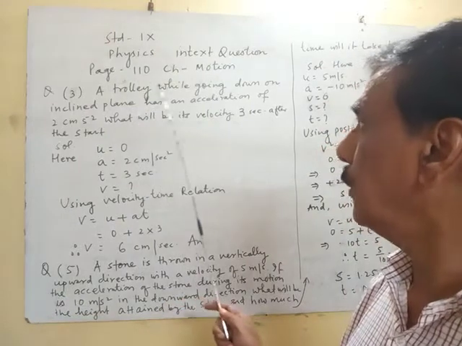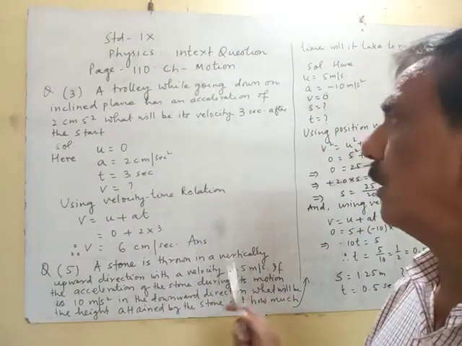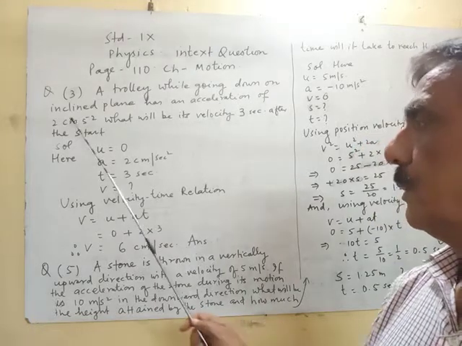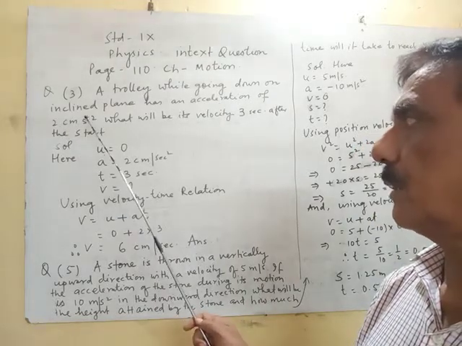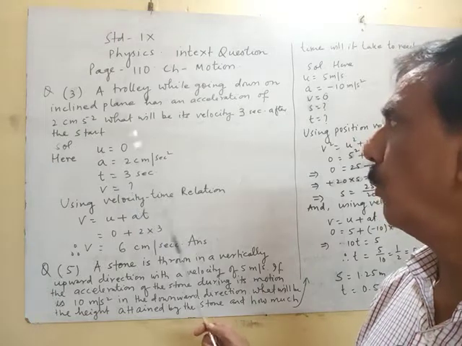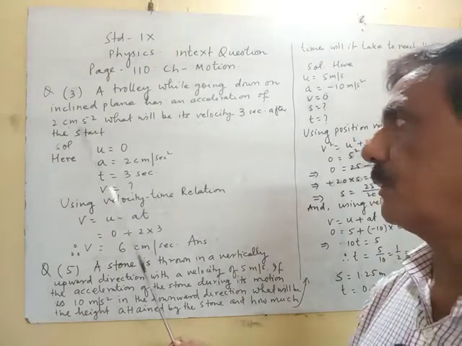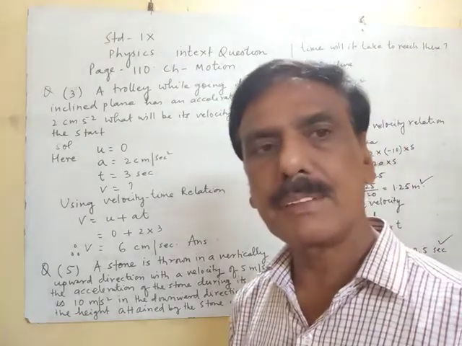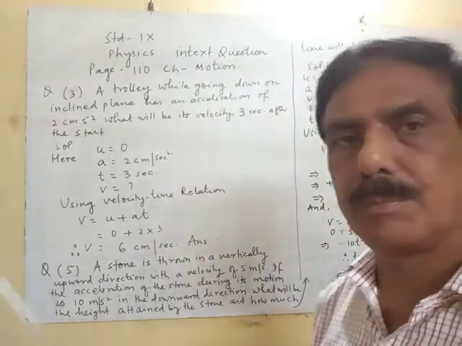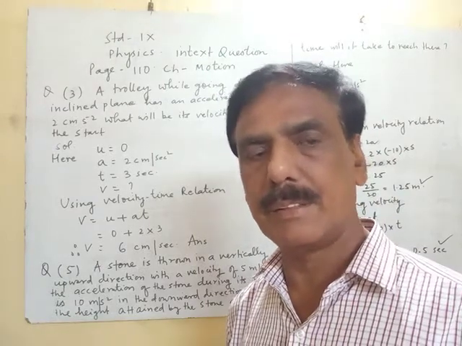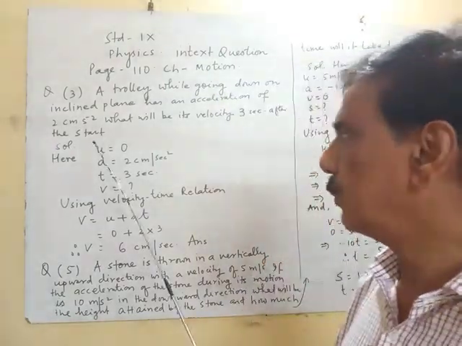A trolley while going down an inclined plane has an acceleration of 2 centimeter per second square. What will be its velocity 3 seconds after the start? After the start means here u is 0. The trolley was at rest, and that is why u is 0.